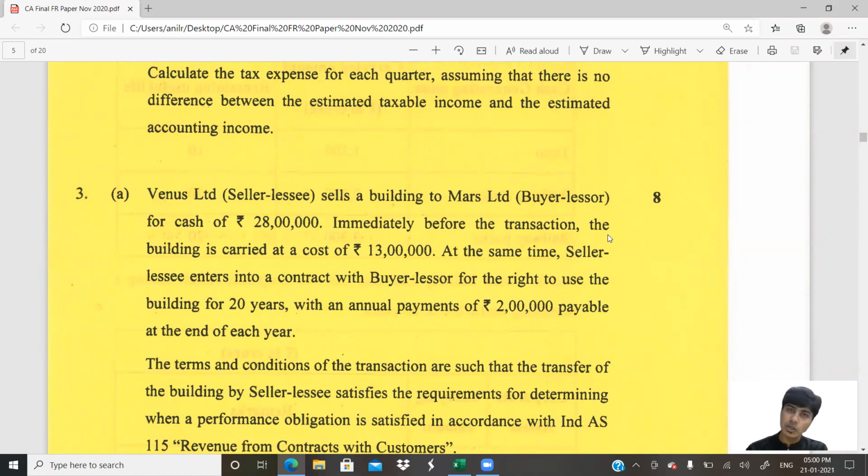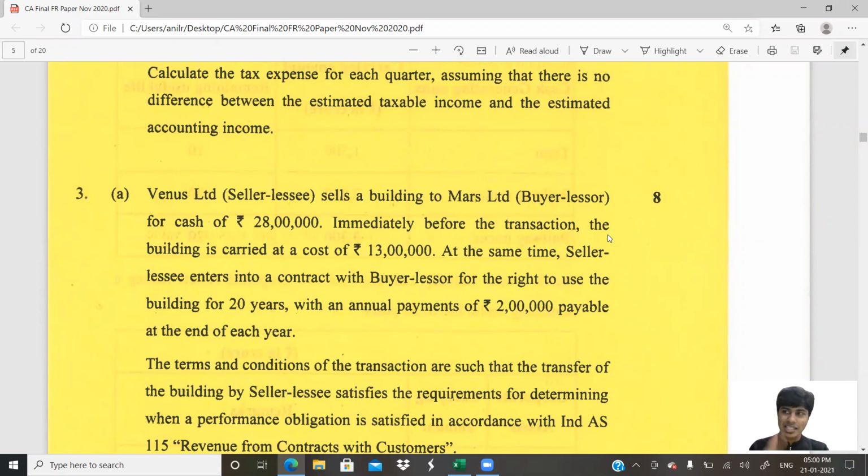From the face of it, it looks like an Ind AS 116 Leases question because they've given very clearly seller and lessee. For those of us who find it difficult to identify who's lessor and who's lessee, come on, let's read this. So Venus Limited, seller come lessee. When they've told seller and lessee, that signifies that Venus Limited has sold the asset to the buyer and taken it back on lease. So this is sale and lease back.